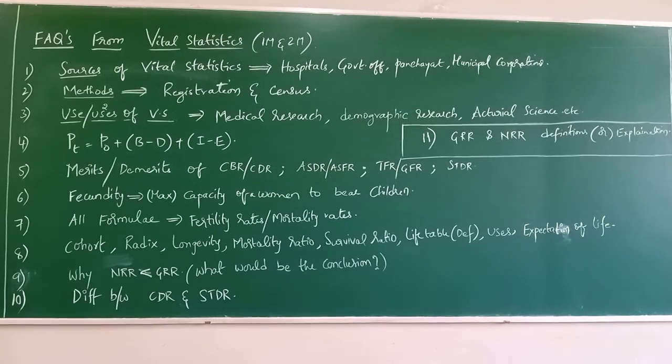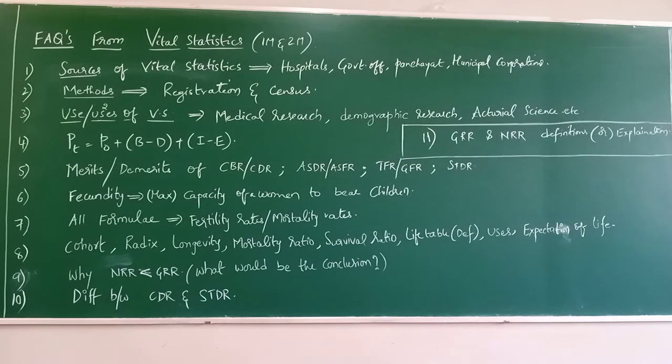The second thing is that it does not require detailed information for computation. This is also for both. Right? Merits. Coming to demerits. Both methods do not consider the age and sex compositions. And one more common demerit is that both cannot be used for comparing the birth rate here and the death rate there. That's it.